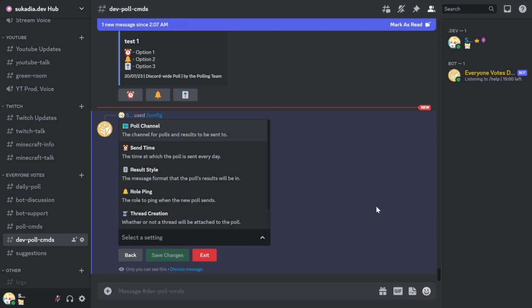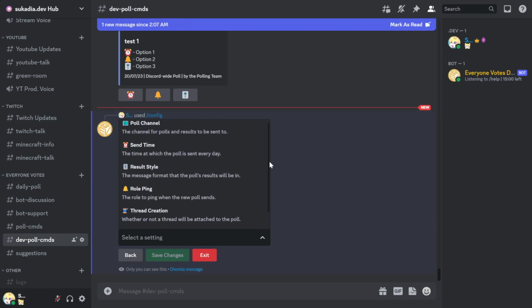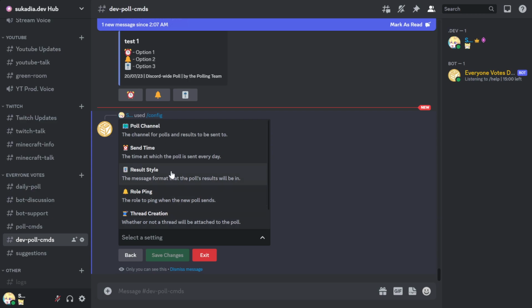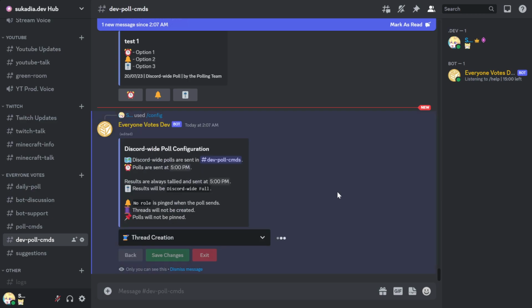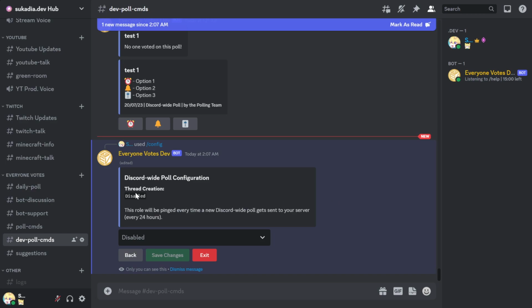So, as per usual, you could still look through these, and you could select one of them. So let's take a look at the new thread creation. So we could go into there. It says thread creation is disabled, and says this role will be pinged every time. I actually forgot to change that. Don't worry about that. But I did definitely change the config menu.